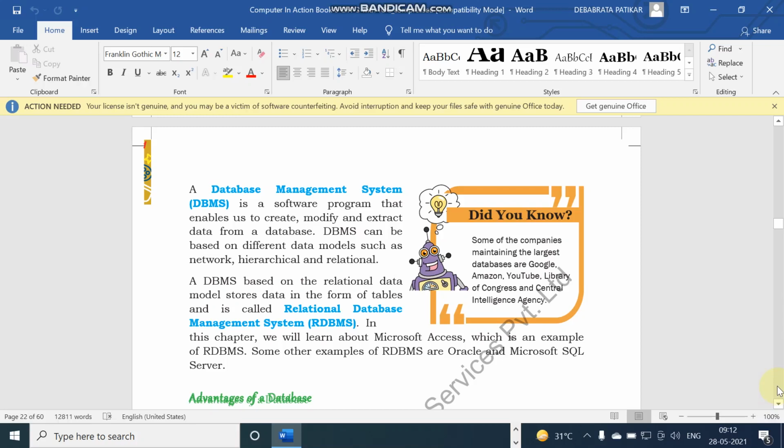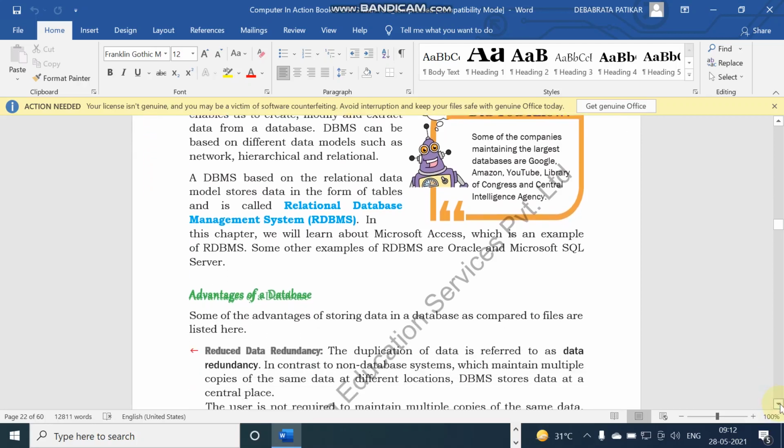Because each table is considered as a relation, this type of DBMS is called Relational Database Management System software. Examples: MS Access, Oracle, MySQL. These are examples of RDBMS.